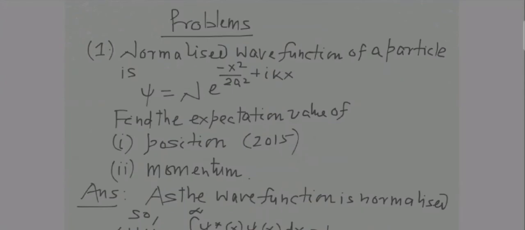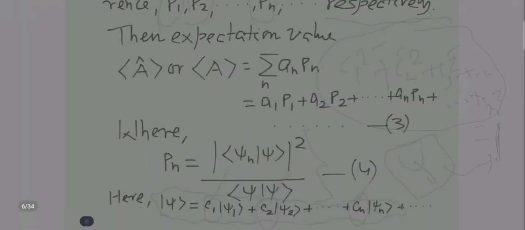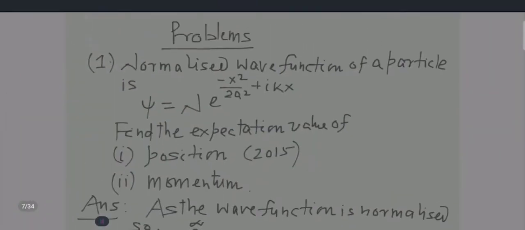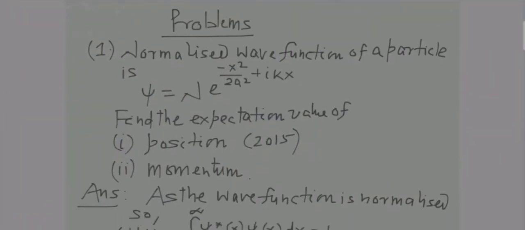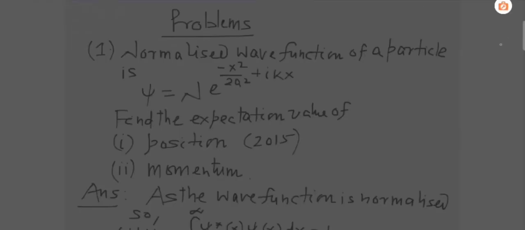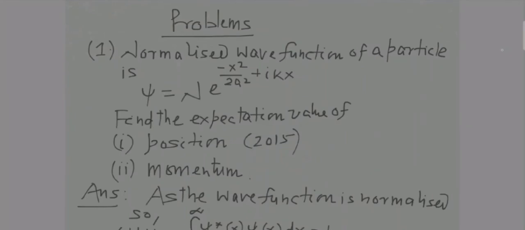So problem number 1 says this. We had learnt up to here, right? After a break for a short time, I am making this video once again. The normalized wave function of a particle is this. Now it is given that it is normalized, so no need to check whether it is normalized or not. We have to find the expectation value of position, which had been asked to you in 2015, and this momentum part was not asked to you.